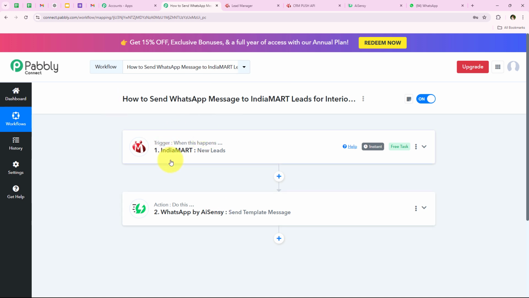because I wanted that as soon as a new lead is received from my IndiaMART account, a personalized WhatsApp message is automatically sent to them, initiating the conversation. This allows for faster response time, improves engagement, and ensures no lead is missed. By automating this process, I save time on manual outreach, enhance customer interactions, and increase the likelihood of converting the inquiries into design projects. So yes, we were successful with our workflow too.